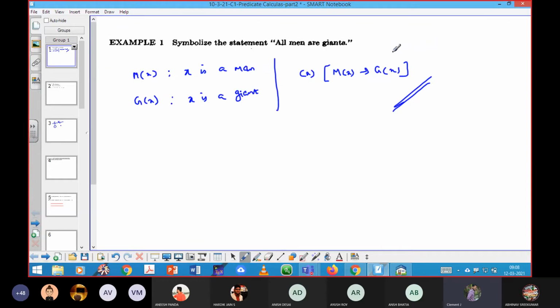If you are not sure about this point, it is better to write the statement first and then proceed to write the answer: for every x, if x is a man, then x is a Jain. Then you can proceed to write the predicate formula. Sometimes they can ask the question like this: symbolize the statement, or write the predicate formula for the statement all men are Jains. You have to be ready in both cases.